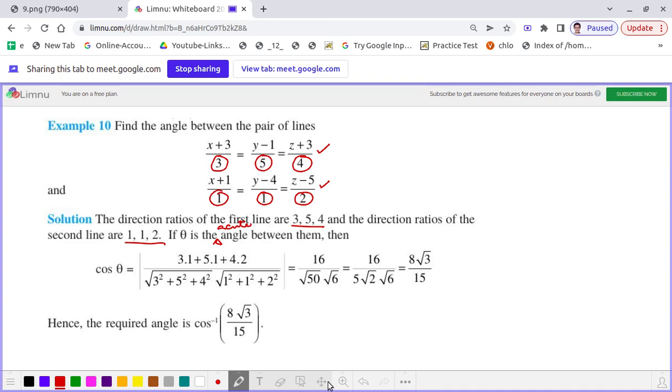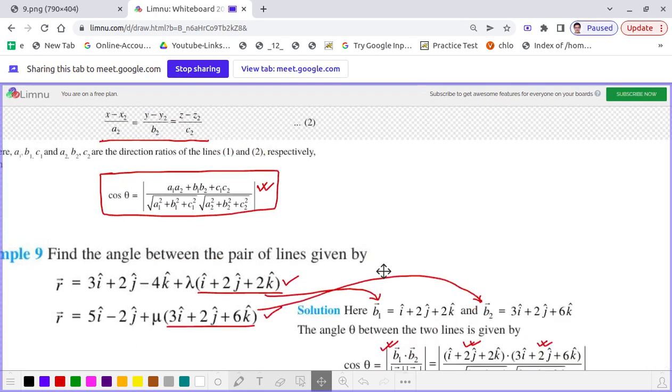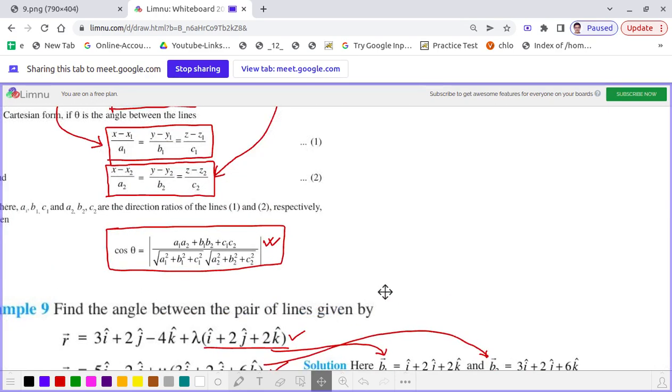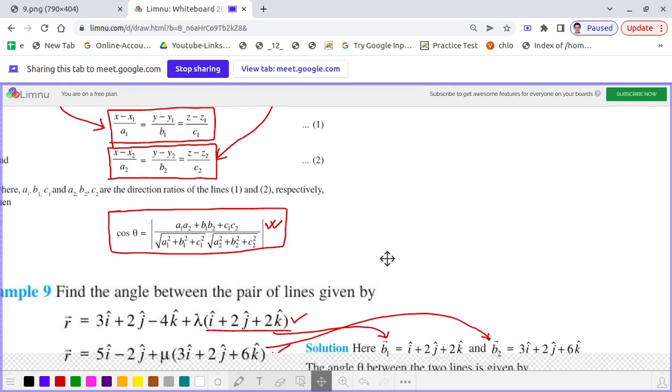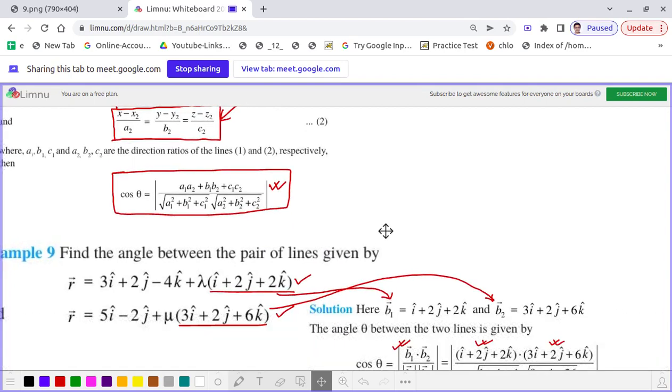the formula we just discussed a few minutes back, mod of a1 a2 plus b1 b2 plus c1 c2 divided by square root of a1 square plus b1 square plus c1 square into square root of a2 square plus b2 square plus c2 square.